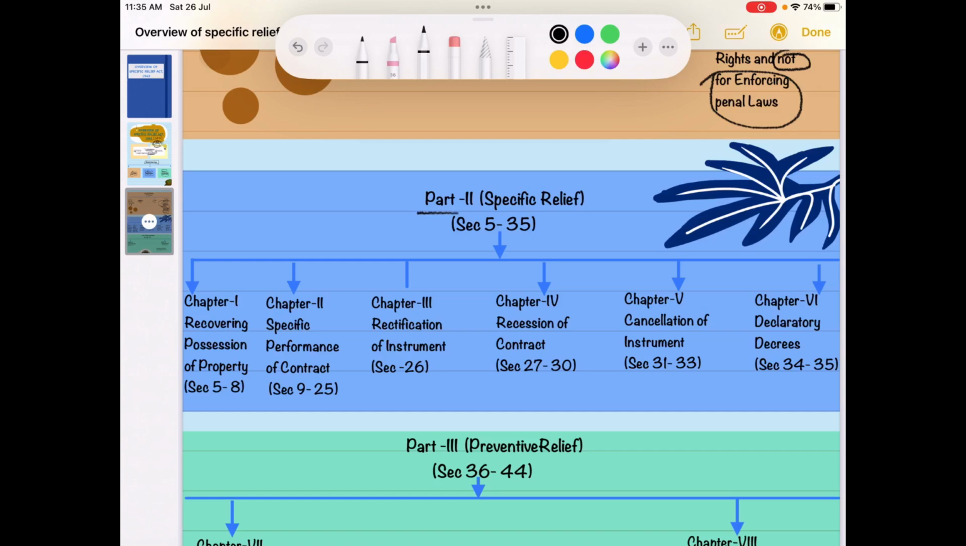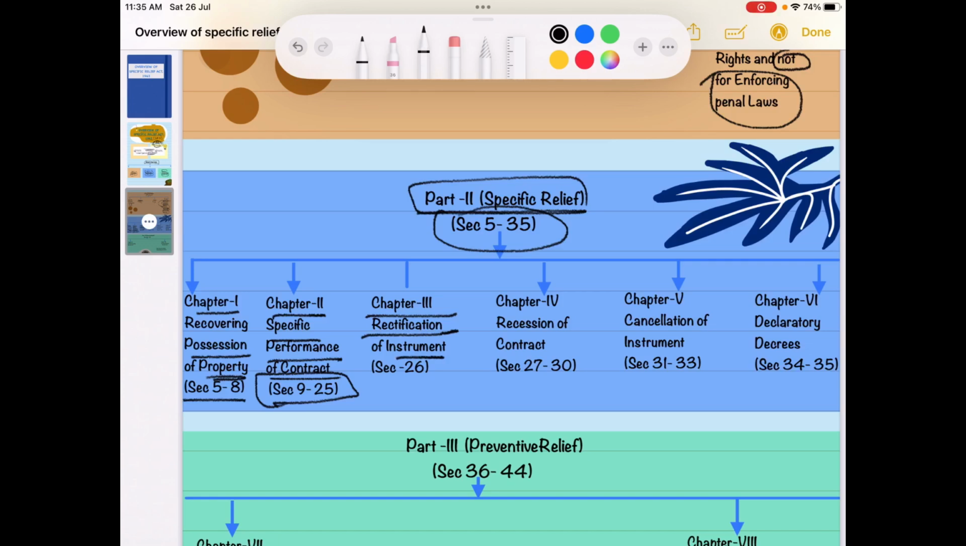Now in part 2 we'll be covering specific reliefs. Sections 5 to 35 cover certain specific reliefs. The first one is the recovery of possession of property. It covers both movable and immovable property, and is discussed between section 5 to 8. We'll be covering this in further videos. Then there is chapter 2, which talks about specific performance of contract, provided between section 9 to 25, which provides that the contract should be specifically performed.